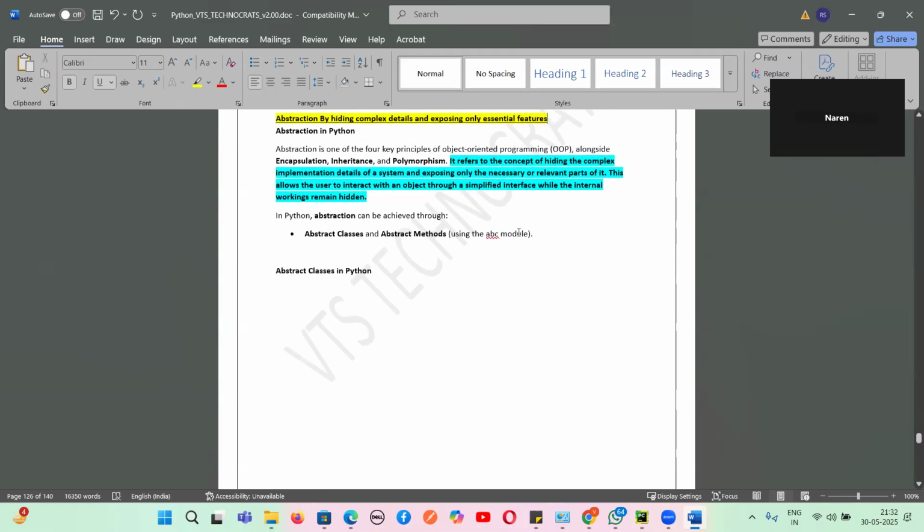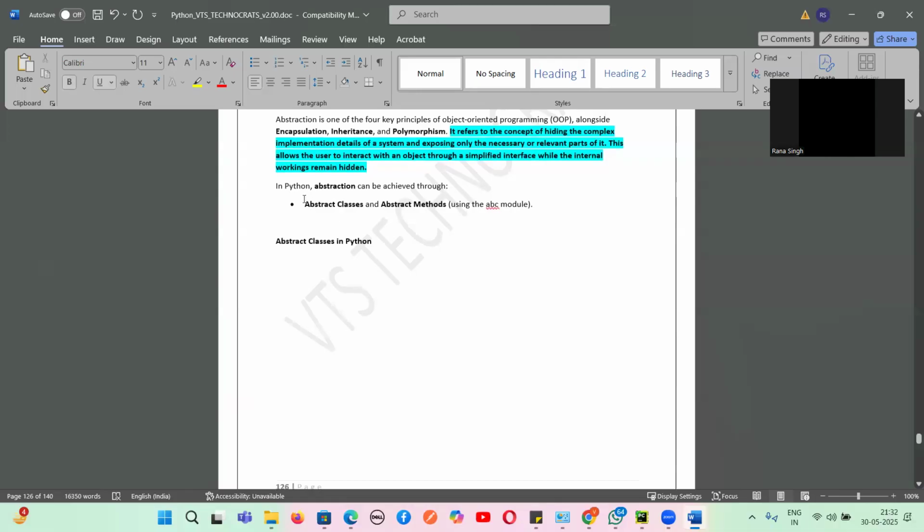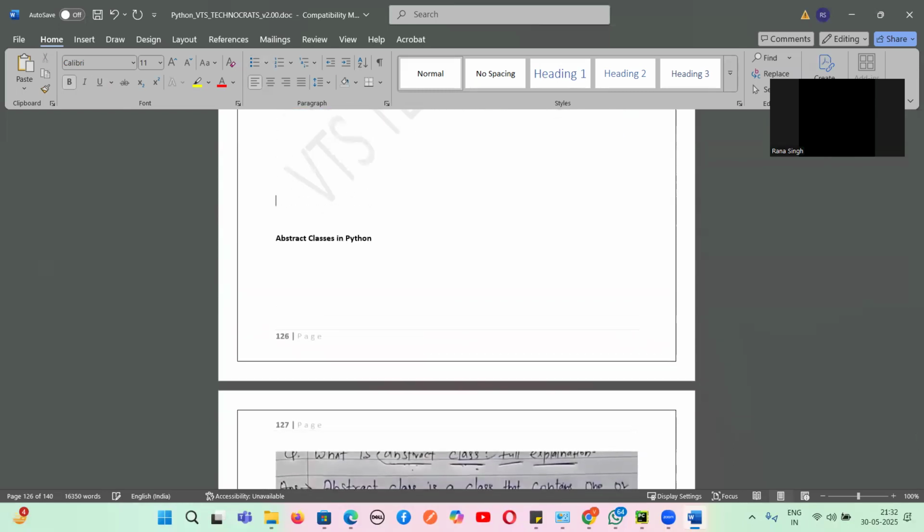So it refers to the concept of hiding the complex implementation details of a system and only exposing the necessary or relevant parts of it. This allows the user to interact with the object through a simplified interface while the internal workings remain hidden. In Python, abstraction can be achieved through abstract classes and abstract methods using the ABC module. So now let us understand, guys, what this ABC module is and how we can achieve abstraction in Python.